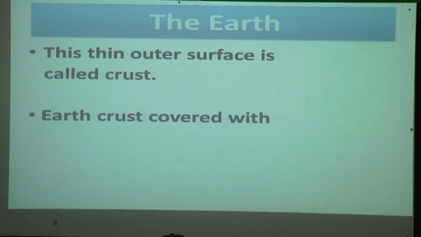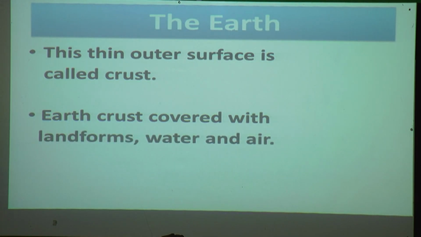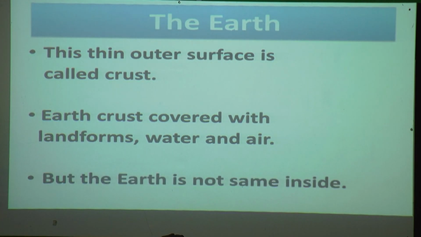The Earth's crust is covered with landforms, water and air. But the Earth is not the same inside.